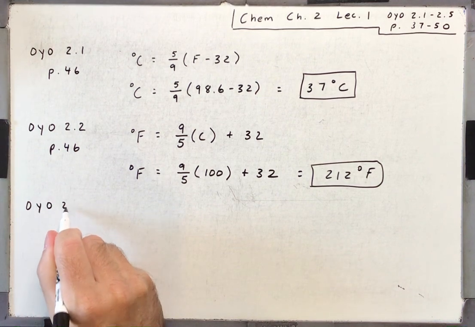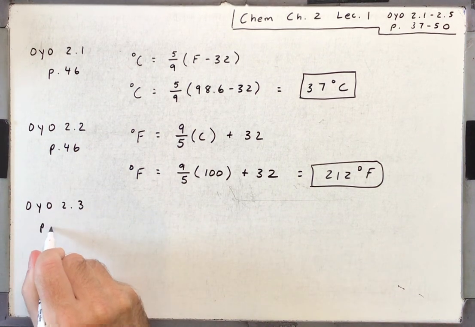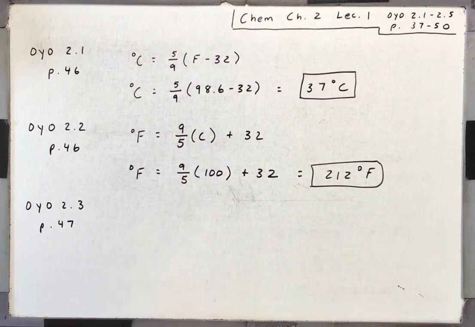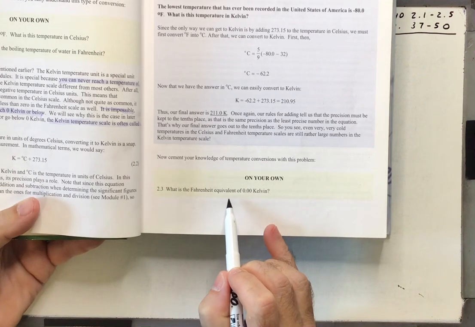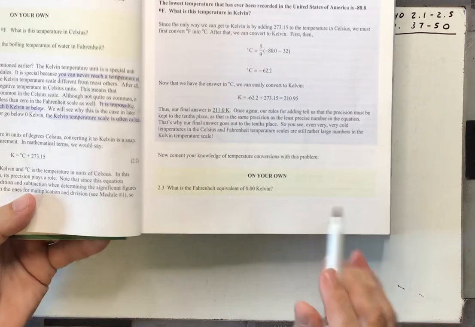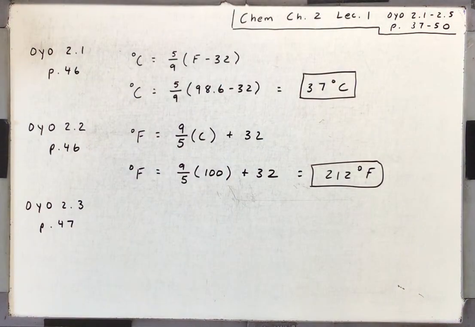All right, let's look at 2.3 on page 47. This one requires 2 steps. It says, what's the Fahrenheit equivalent of 0 Kelvin? We don't have an equation that goes directly from Fahrenheit to Kelvin or Kelvin to Fahrenheit.